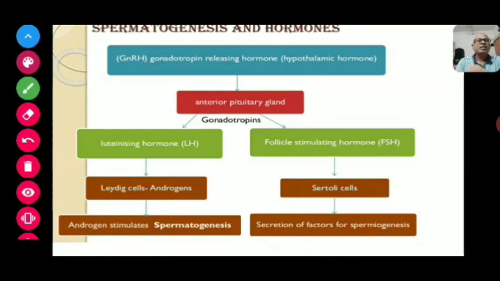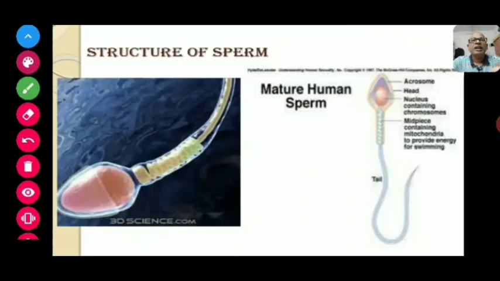Now, let us examine the structure of the sperm. It is a microscopic structure composed of head, neck, and middle piece or tail. Actually this is the structure of sperm.